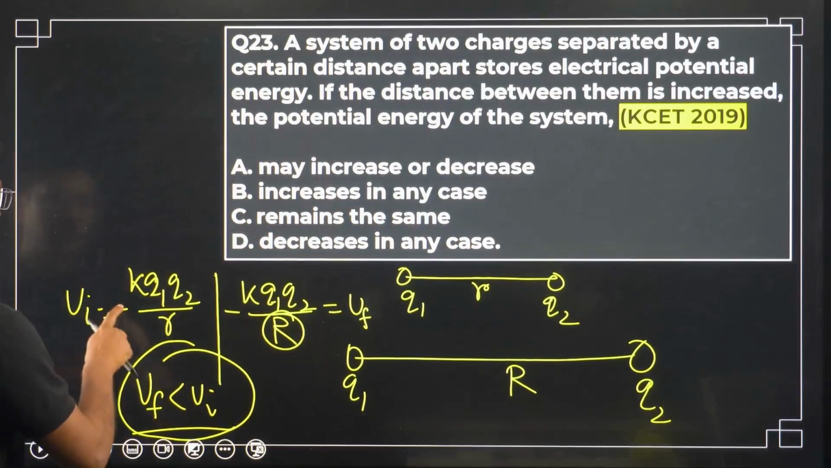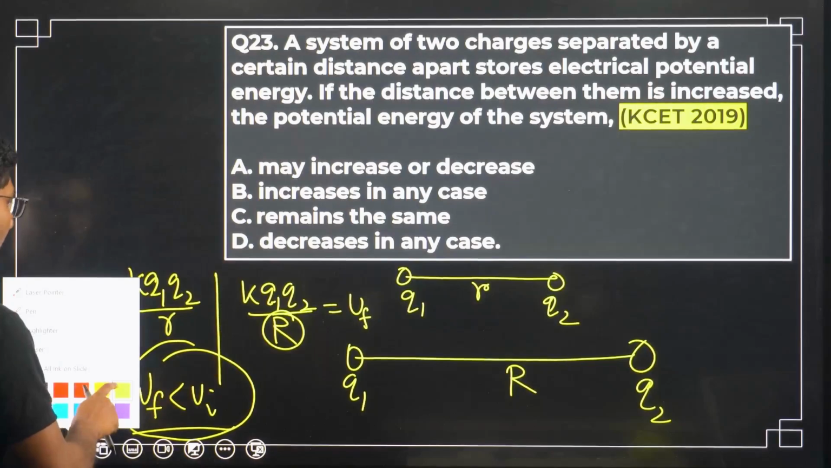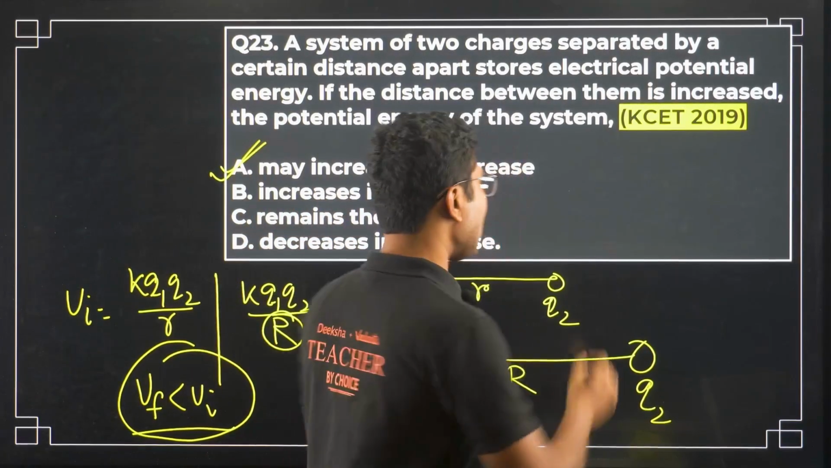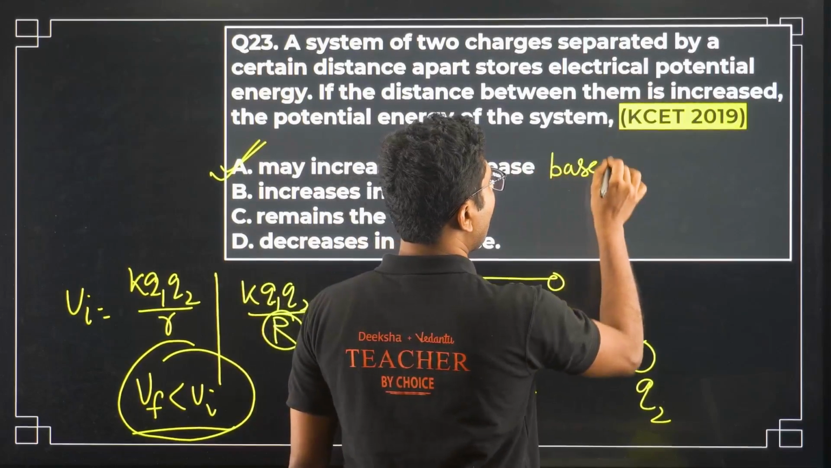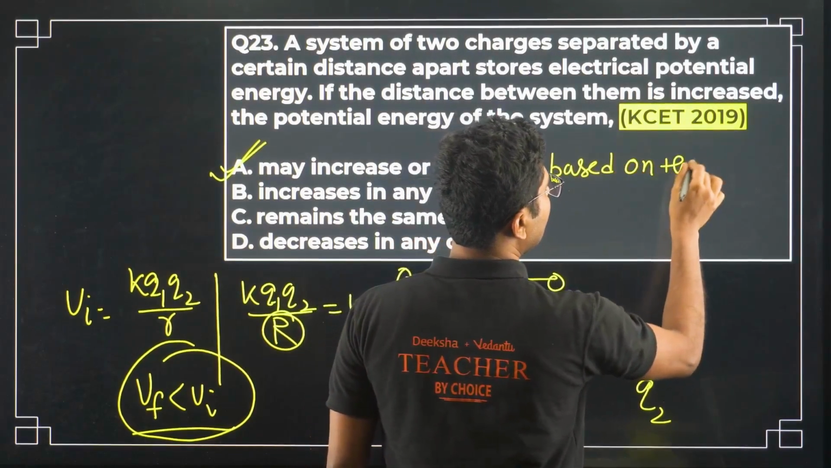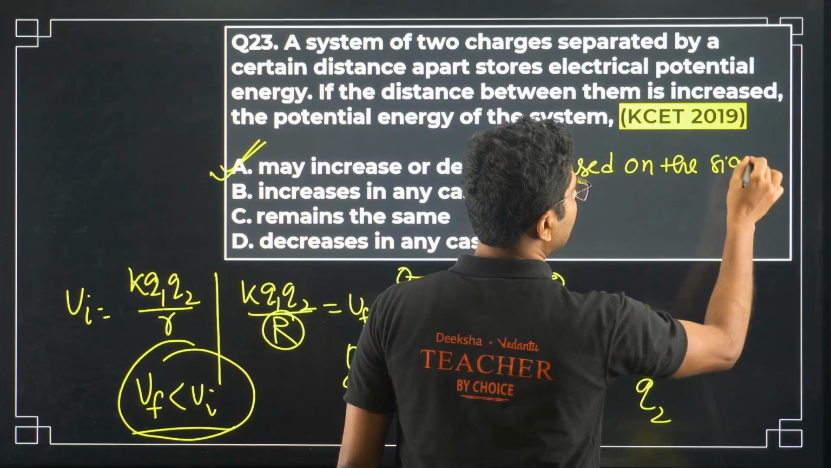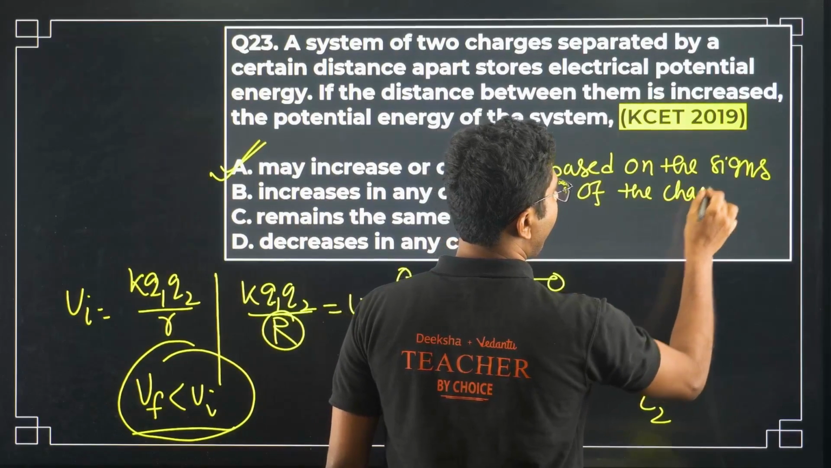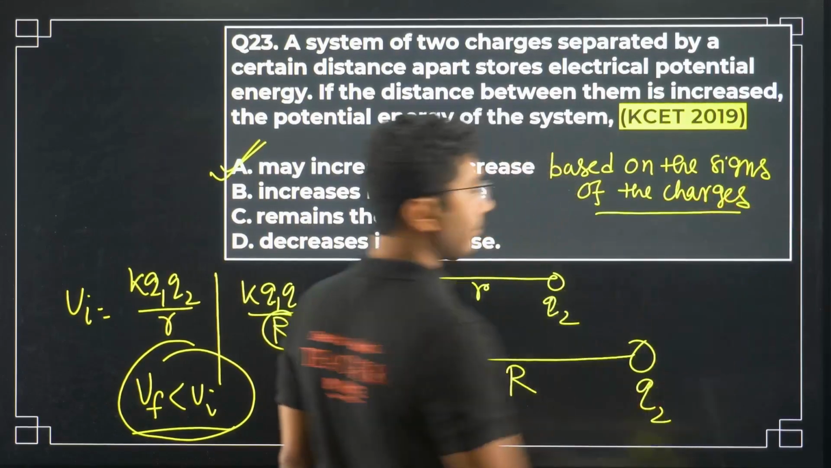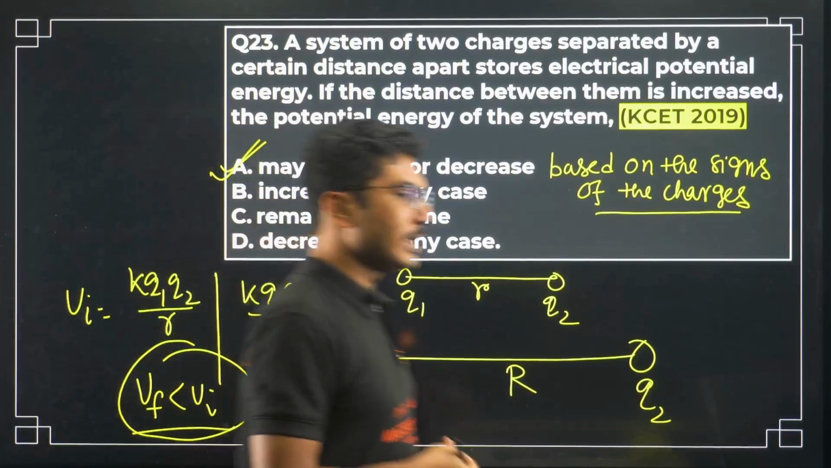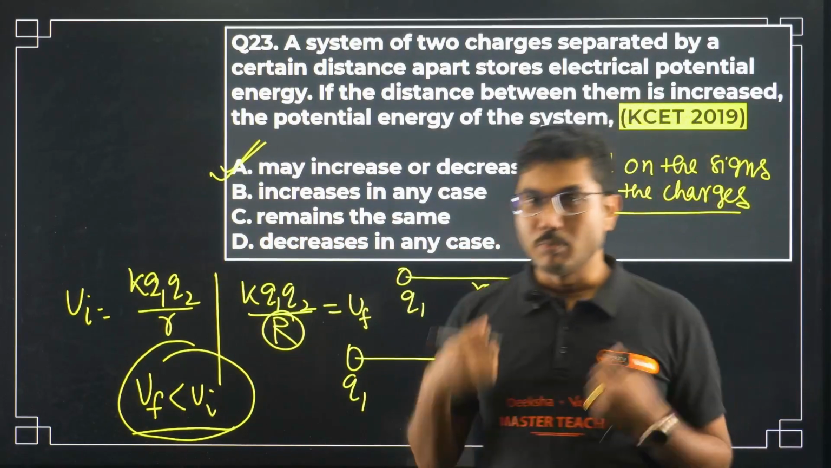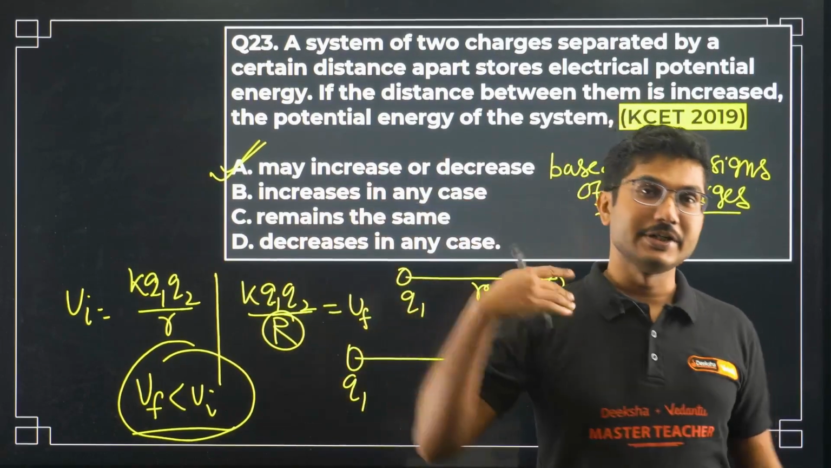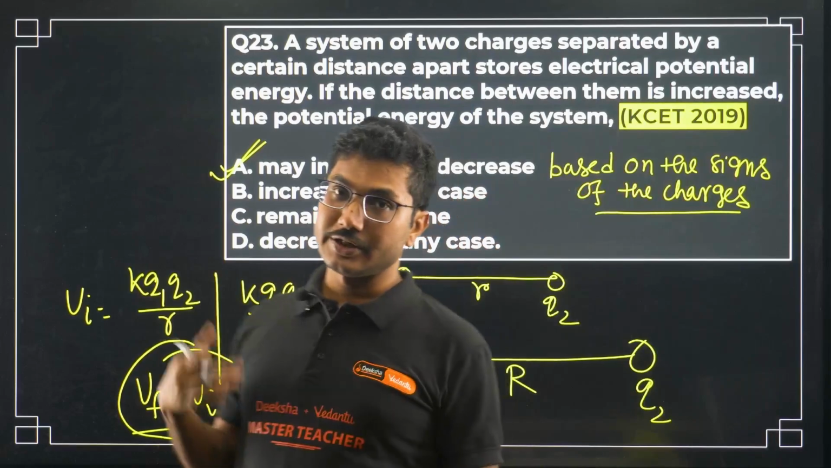This is also a simpler question, but not super simple. It may increase or decrease based on the signs of the charges. If one of them is positive and one of them is negative, then the potential energy increases. If both are positive or both are negative, so for similar charges, potential energy decreases. For opposite charges, potential energy increases.